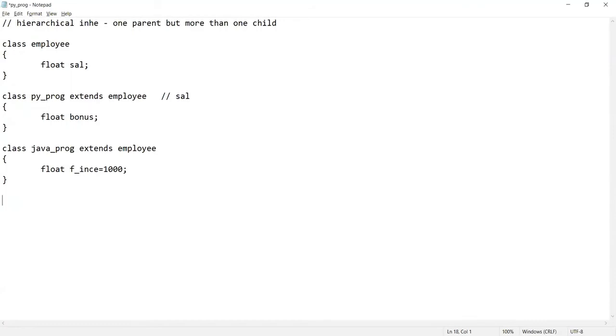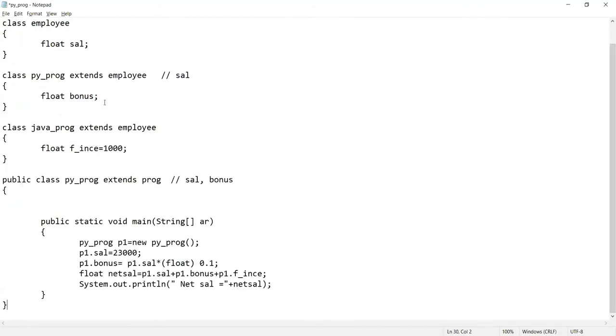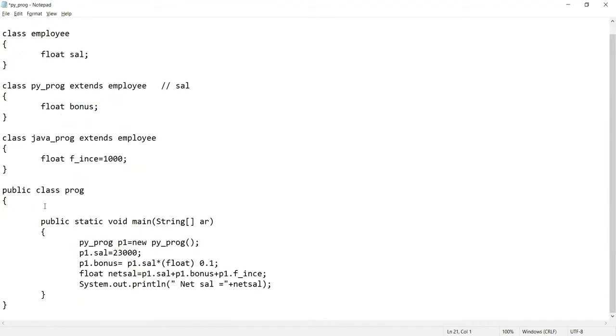Fine. Now I wish to see what is the net salary of Python programmer and what is the salary of Java programmer. So I'm making a separate class, which will have two objects, because I've told you that the Python programmer is related with employee, the Java programmer is related with employee, but these two children are not having any relationship between them.